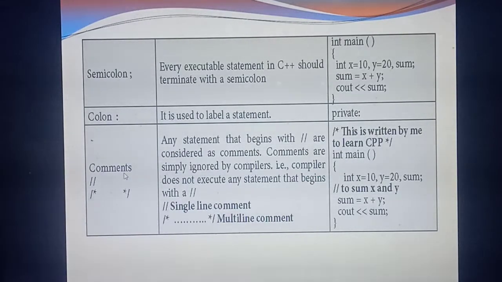So what's the use of this comment? Comments are only for your understanding purpose. For example, you have written one program. In your book also, a lot of programs are there. So what's the meaning of this line, or what's the meaning of these two lines? For your understanding purpose they have given some lines with this slash symbol or with the asterisk.